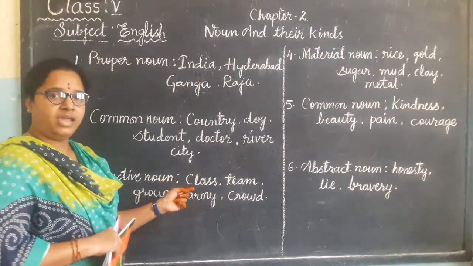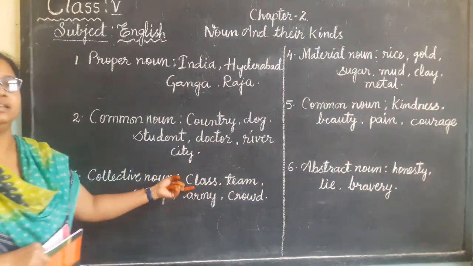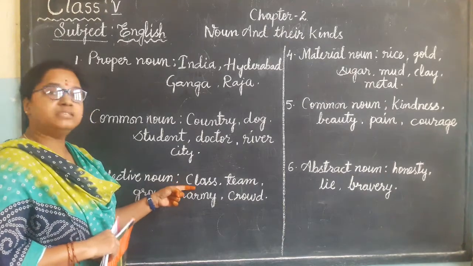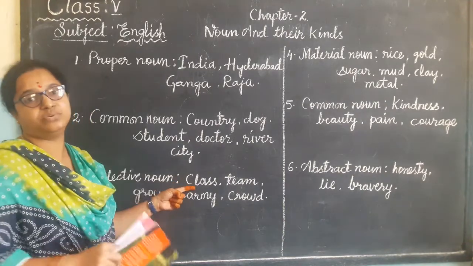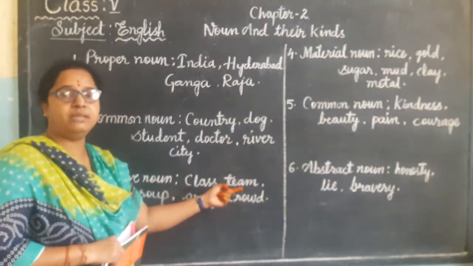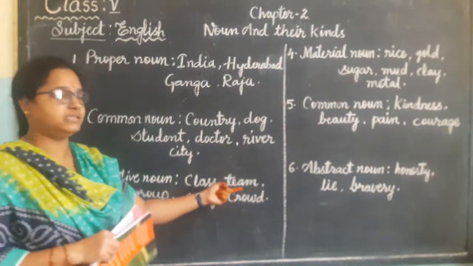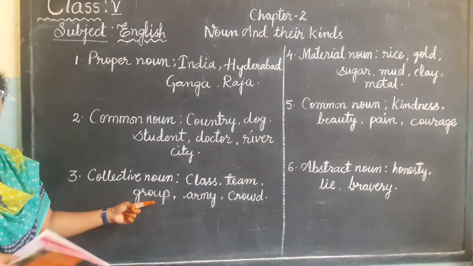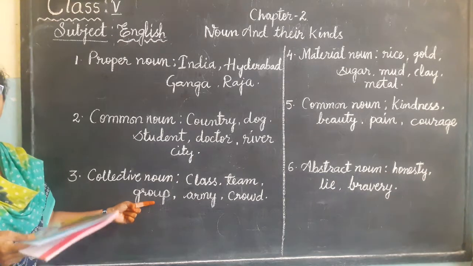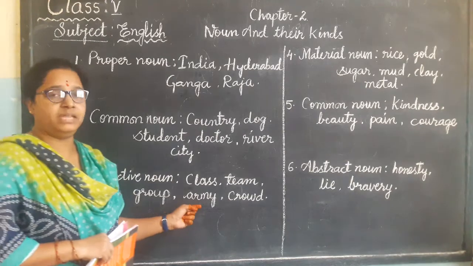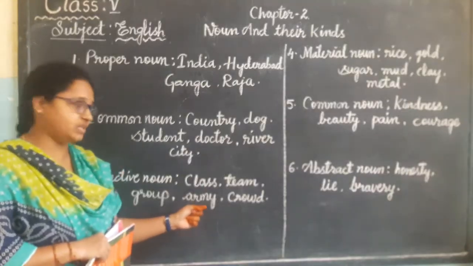Class. Okay, a class of students. In a class, will only one student be there, children? No, a class of students means so many students will be there, isn't it? Now, team. A team of players. Many players are there. Third one, a group of people. A group of books. Army, an army of soldiers.